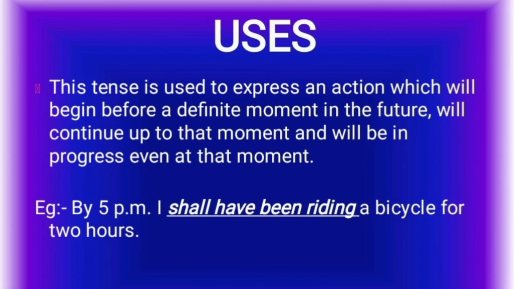Where do we use it? This tense is used to express an action which will begin before a definite moment in the future. It will continue up to that moment and will be in progress even at that moment. Example, by 5 p.m. I shall have been riding a bicycle for 2 hours. That means the work would not have been completed even in the near future.